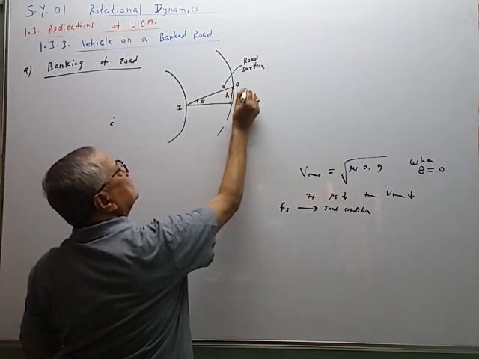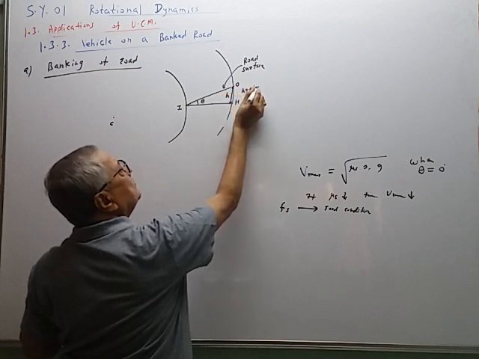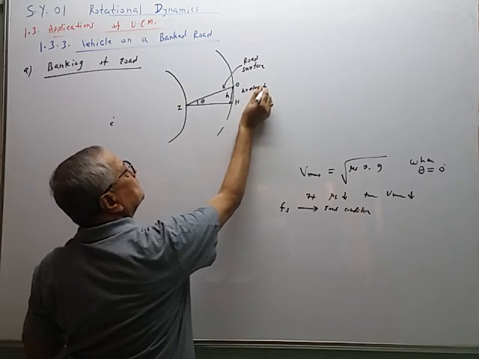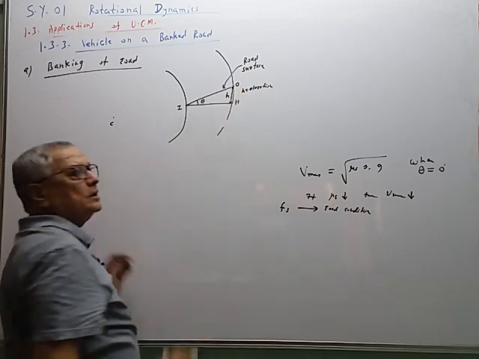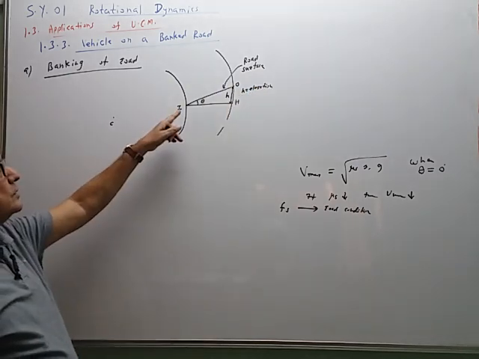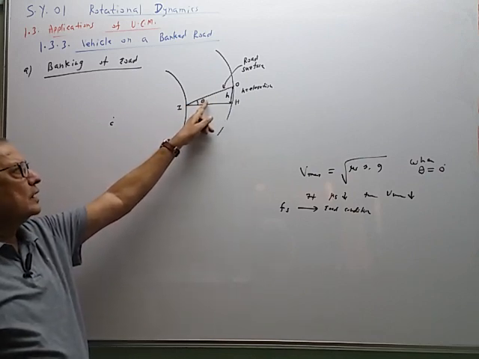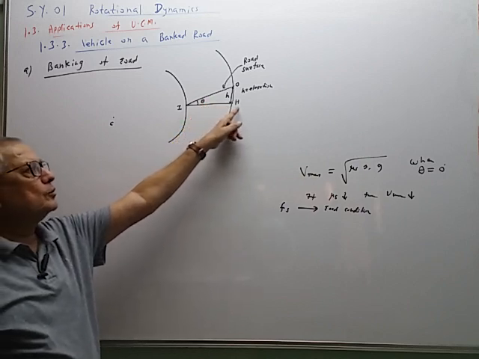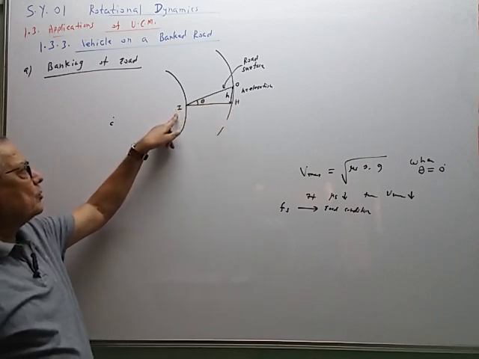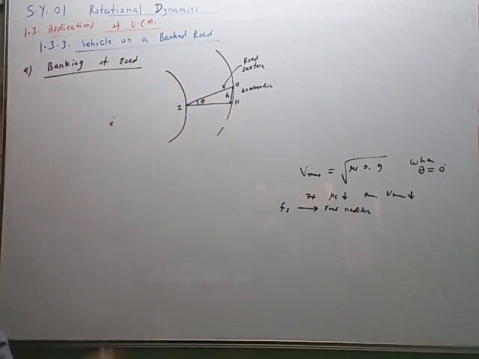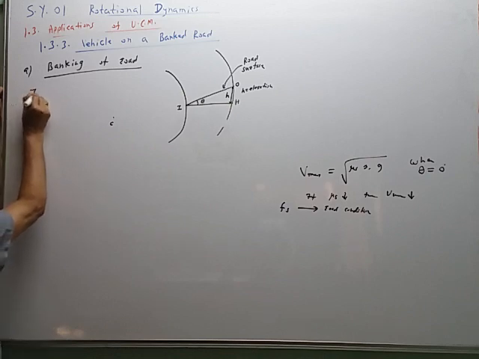This h is called elevation. The outer edge is elevated than inner edge, so that the road surface gets inclined with angle theta, called angle of banking with the horizontal. H for horizontal, I for inner edge, O for outer edge like this.